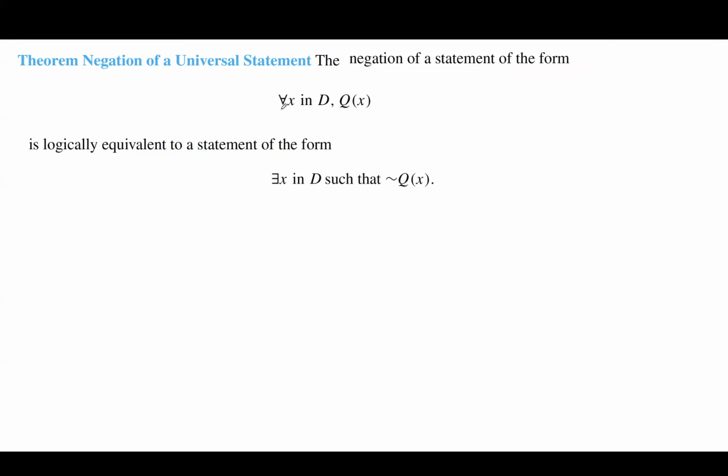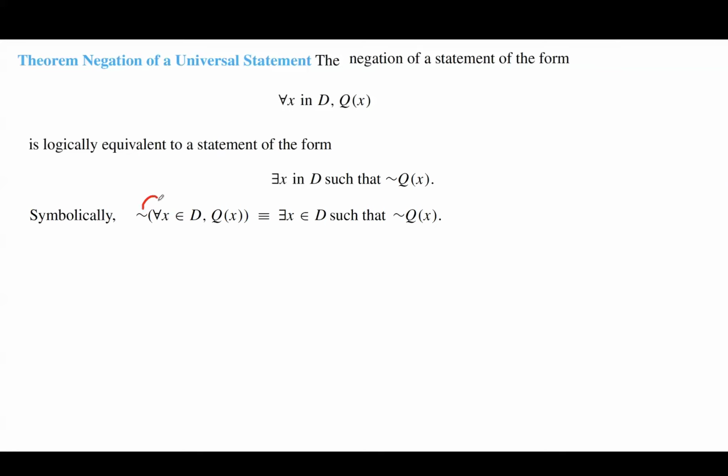So the negation of "for all" is "there exists." The negation of a universal quantifier is an existential quantifier. You only need to negate the predicate itself to get the negation as well. Symbolically, the negation of a universal statement is an existential statement.